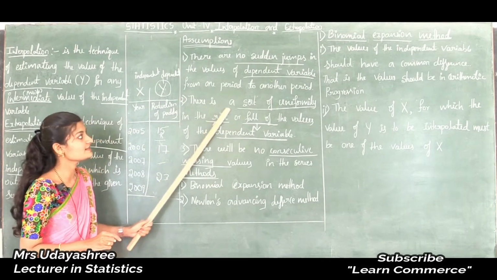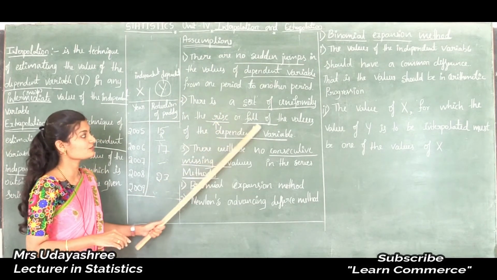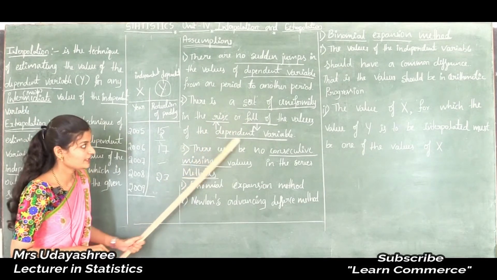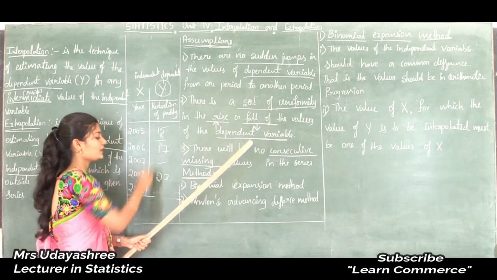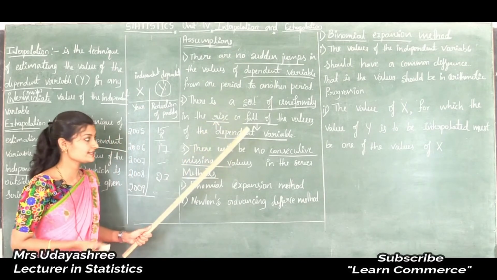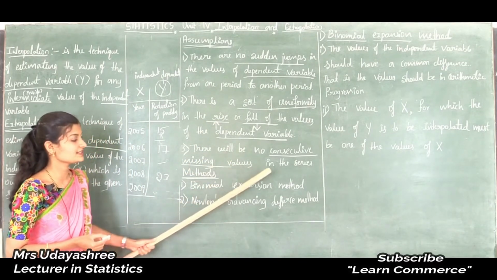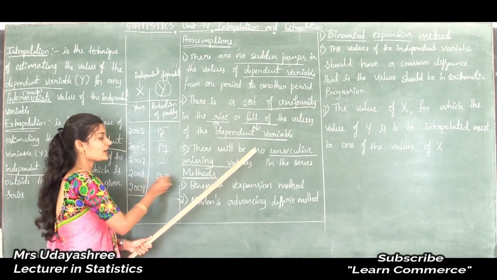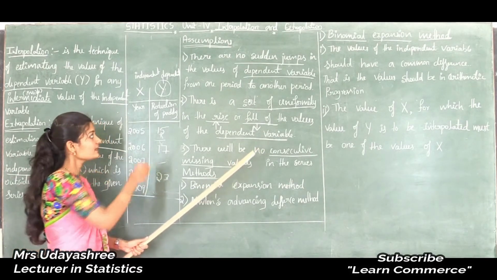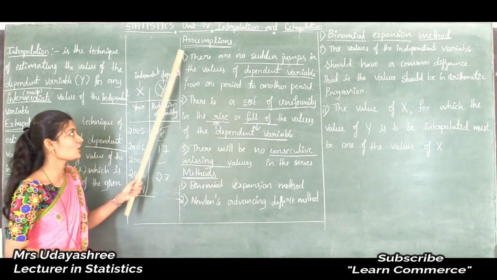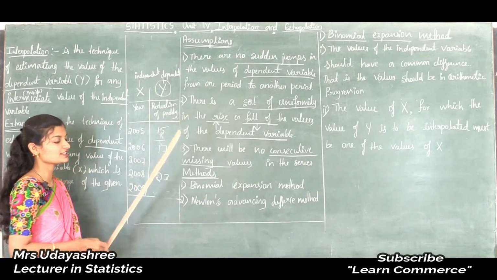Second one is there is a sort of uniformity in the rise or fall of the dependent variable, in the sense this dependent variable should be increasing or decreasing in order. Third one is there will be no consecutive missing values in the series, in the sense what? There will be no continuous missing values in the dependent variable. Okay, this is all about the assumptions of interpolation extrapolation.